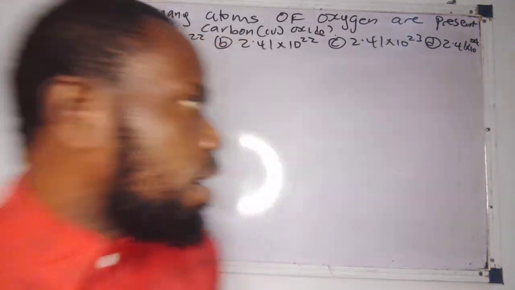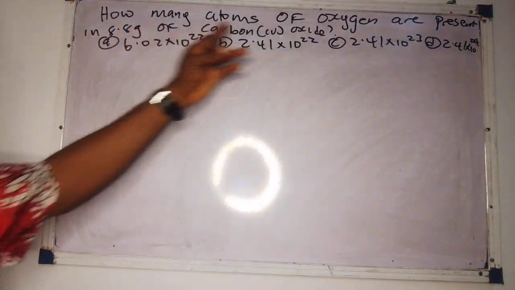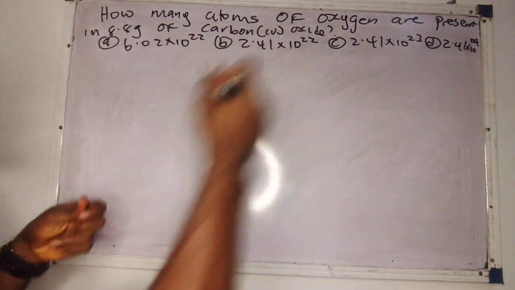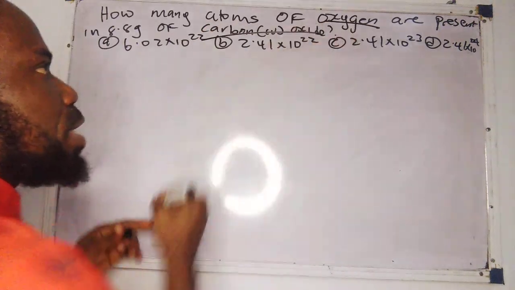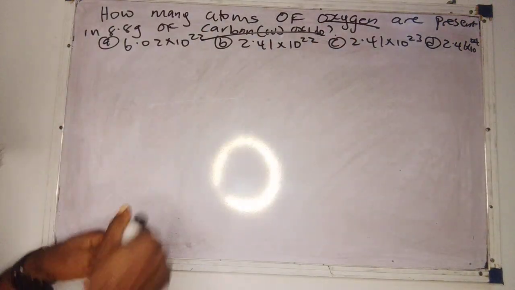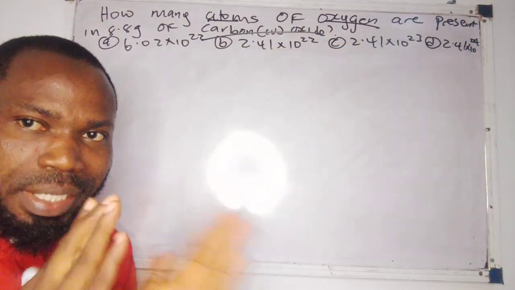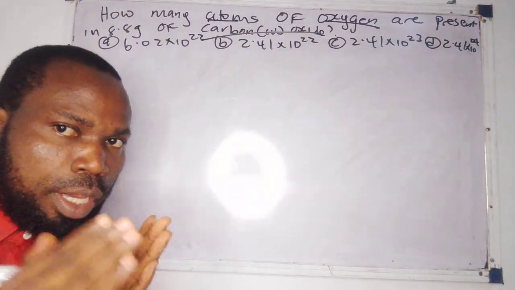Quickly, let's break this down fast. They said: how many atoms of oxygen are present in 8.8 grams of carbon dioxide? Look at these two, oxygen and carbon dioxide. Remember, they're asking us for the number of what? Number of atoms. I don't want you to waste time. You have to be very cautious while solving this question.